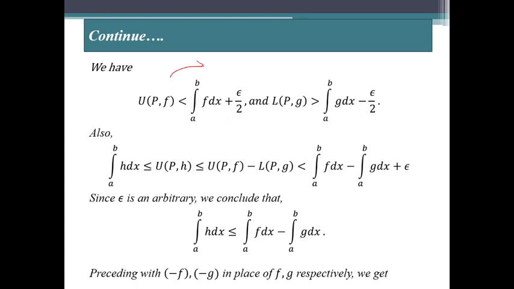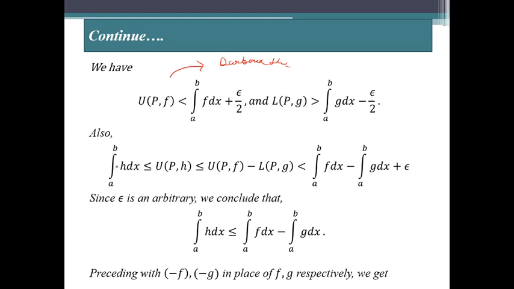So we use this by Darboux's theorem. And similarly from Darboux's theorem we can conclude that L(P,g) will be strictly greater than the integral value of g dx minus epsilon by 2.